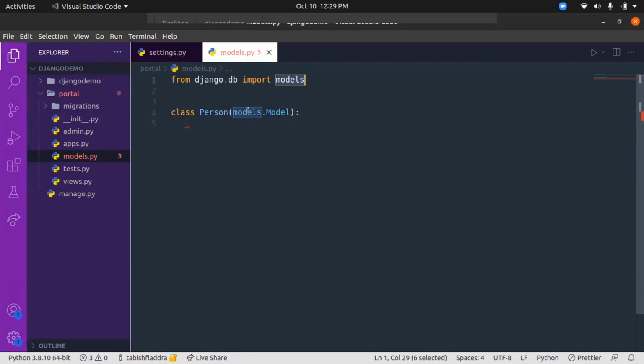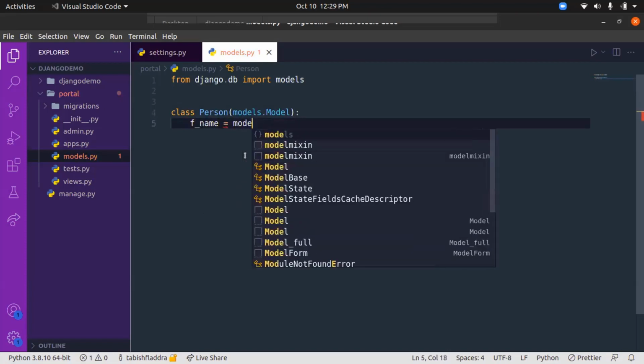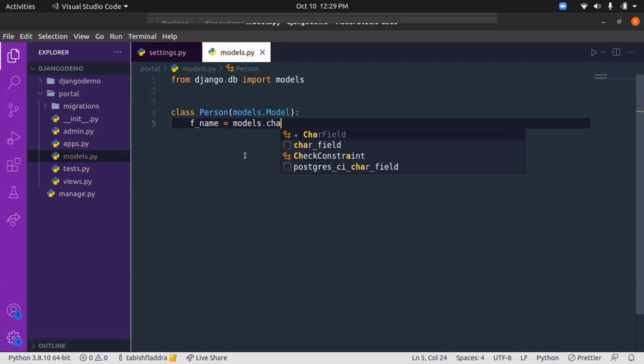So we are inheriting Person from the models.Model class, and we'll create some fields for the person, that is first name. First name will be a character field. So we'll give it models.CharField.